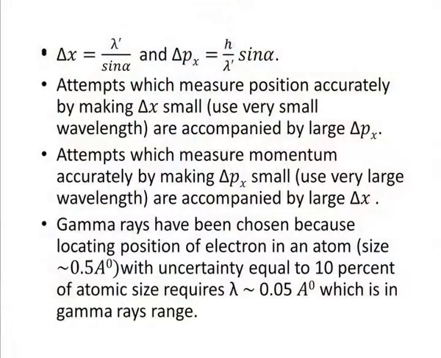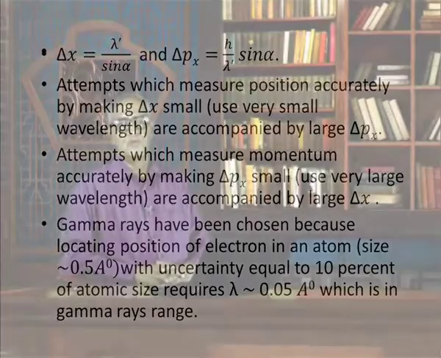So, the point is that you just can't have both these measurements precisely, and the gamma rays have been chosen because locating position of electron in an atom, and atom size is like 0.5 angstrom, with uncertainty equal to 10% of atomic size requires lambda equal to 0.05 angstrom, which is in the gamma ray range. You might wonder why gamma ray? Gamma ray is there because you want to measure the position of electron in an atom accurately. So, you need to have a small wavelength, and that is why you have a gamma ray microscope.